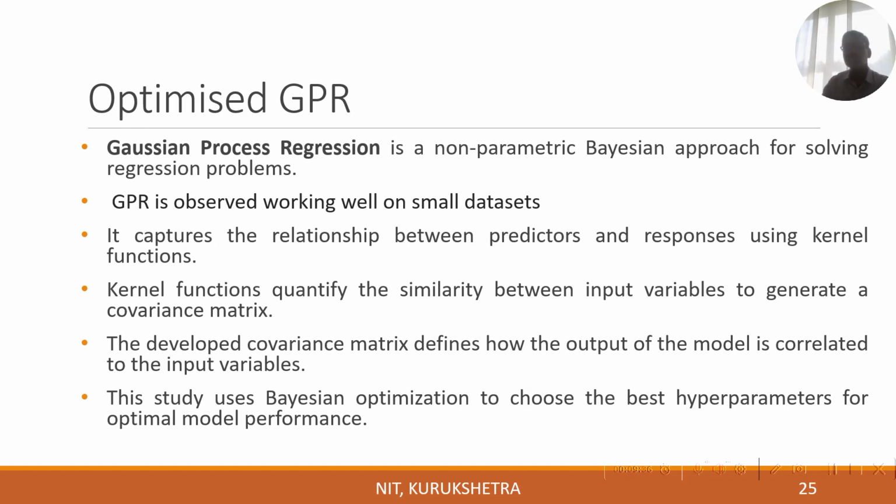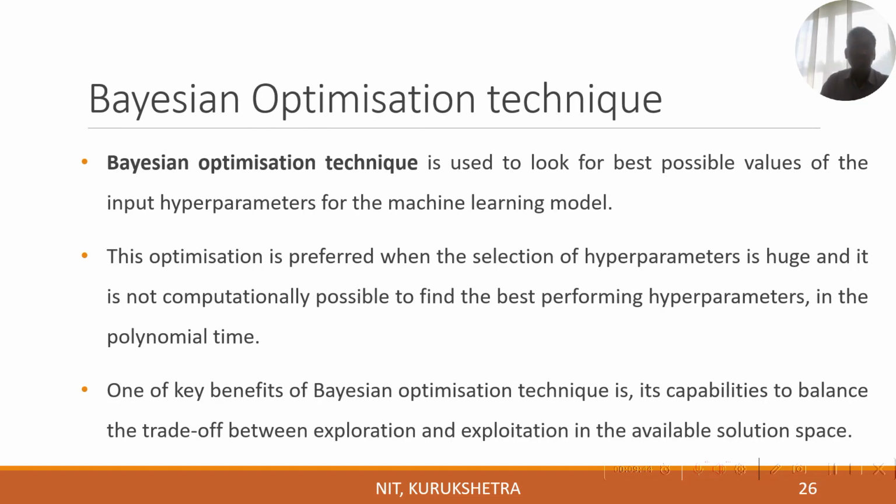This study used Bayesian optimization to choose the best hyperparameters for optimal model performance. The Bayesian optimization technique is used to look for the best possible values of the input hyperparameters for machine learning models. This optimization is preferred when the selection of hyperparameters is huge and it is not computationally possible to find the best performing hyperparameters in polynomial time. One of the key benefits of Bayesian optimization is its capability to balance the trade-off between exploration and exploitation in the variable solution space.